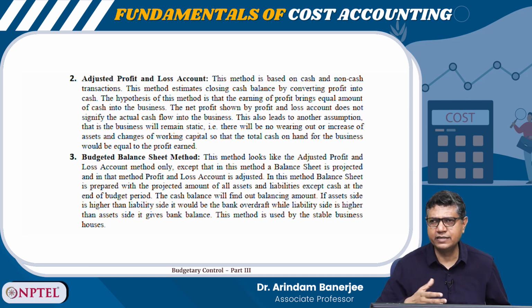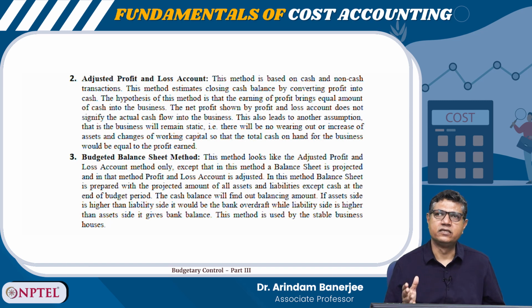So, that is the idea. These two methods, adjusted profit and loss account and budgeted balance sheet method, are basically indirect methods for preparing the cash budget. But as I said earlier, the receipt and payment method is more direct and is the most popular method for understanding the future cash needs.